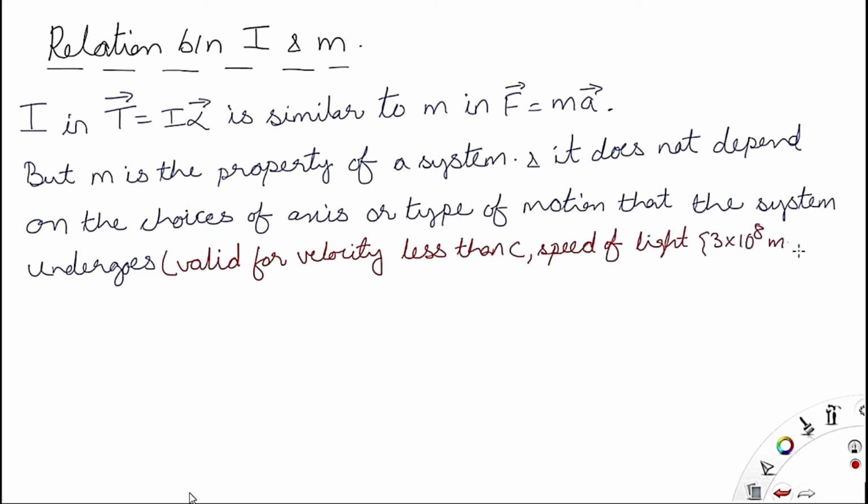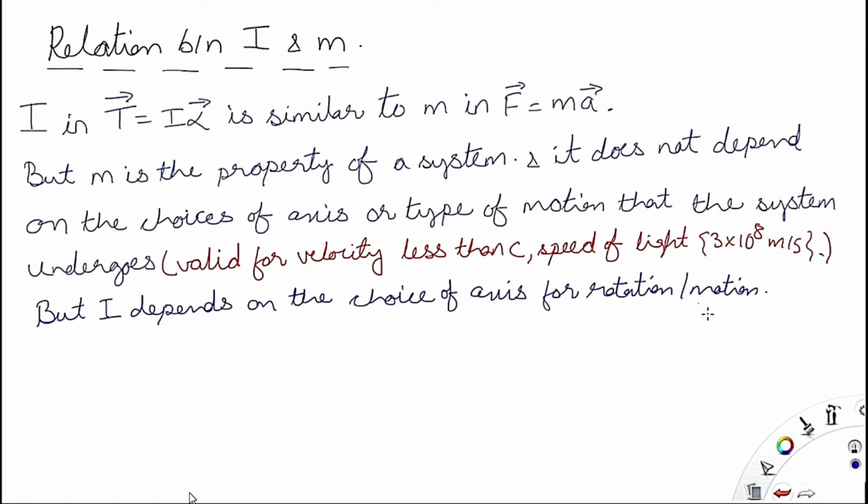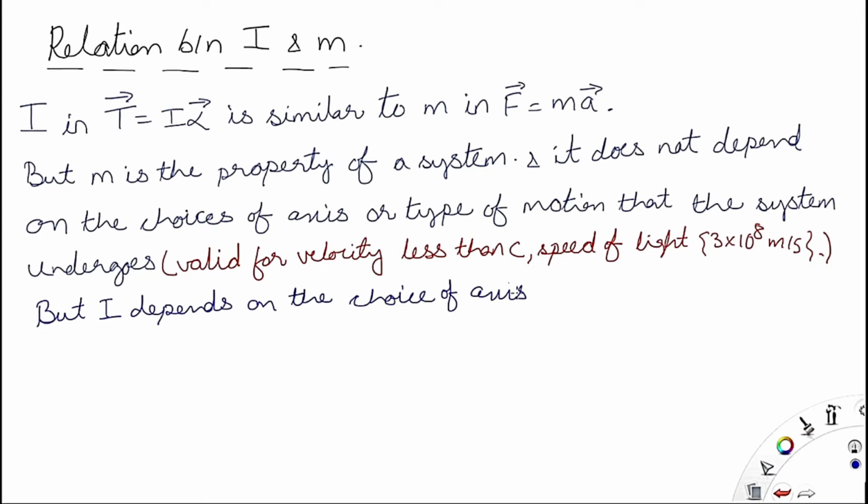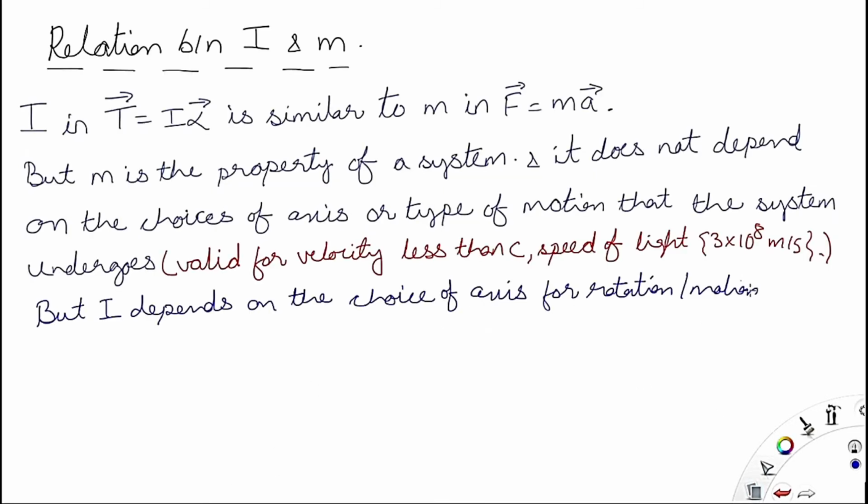So first of all, the relation between mass moment of inertia and mass of the body. Mass moment of inertia, I, is concerned with rotational mechanics, while mass is concerned with linear motion, which is done by the force acting on the body. In the equation, torque is equal to I alpha, which is similar to force is equal to mass into acceleration. So mass in linear motion is the same as mass moment of inertia in rotational motion.